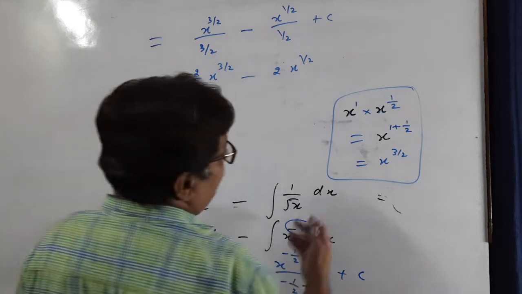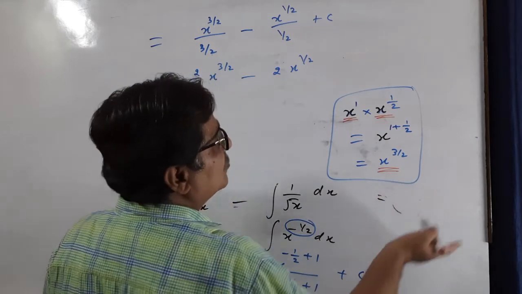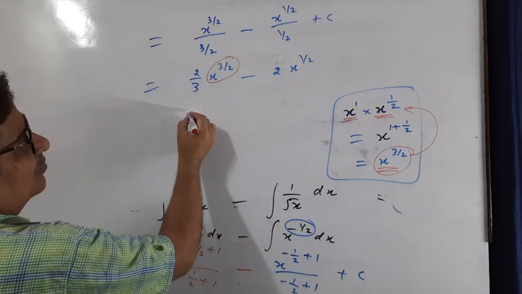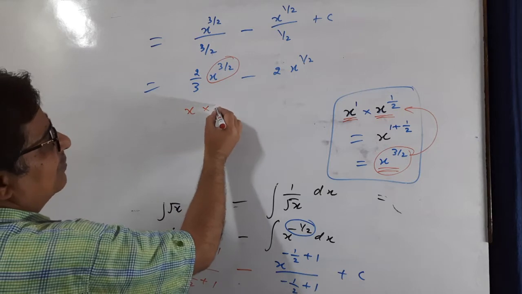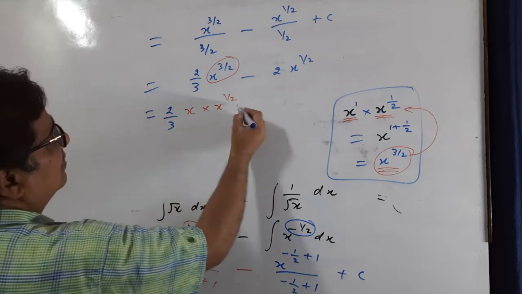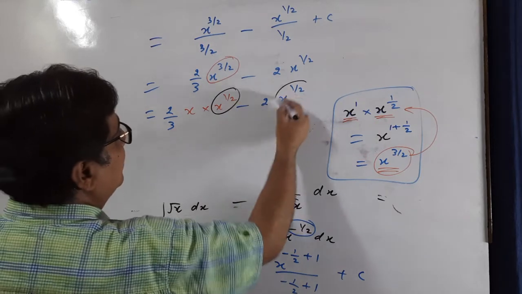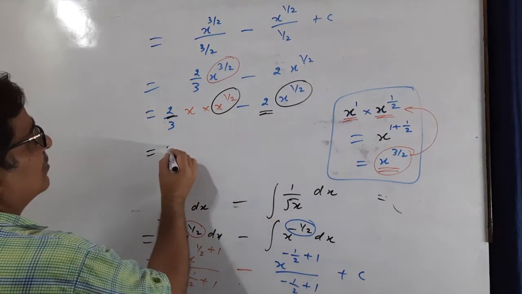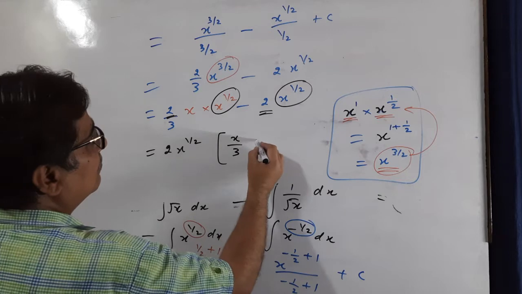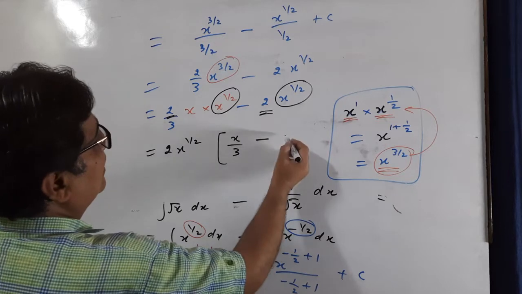When you focus on this, you will see x into x raised power 1 by 2 is x raised power 3 by 2. So have the reverse. x raised power 3 by 2 can be written as x multiplied by x raised power 1 by 2. Now follow the sequence: 2 by 3 minus 2 x raised power 1 by 2. Now you can take it outside. Take common this as well as this 2. So 2 x raised power 1 by 2 into x by 3 minus 2. Isn't it? Okay, 2 is taken outside, minus 1.